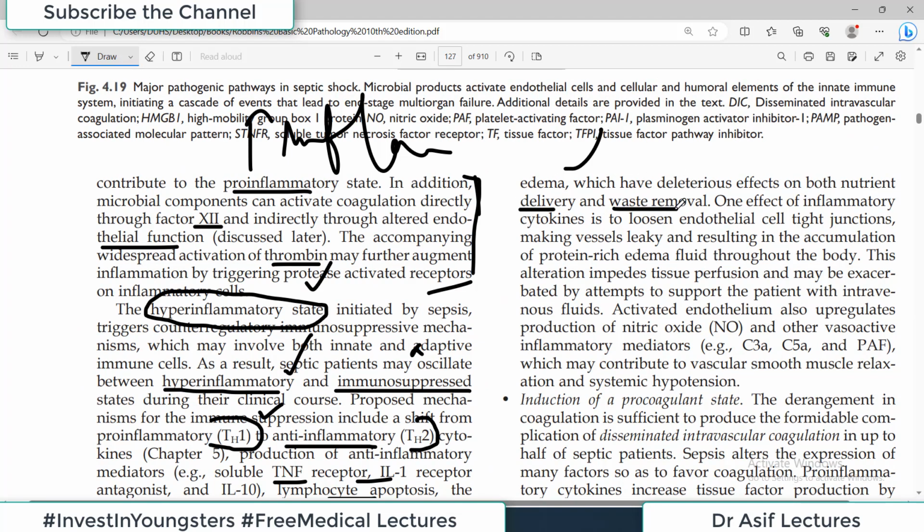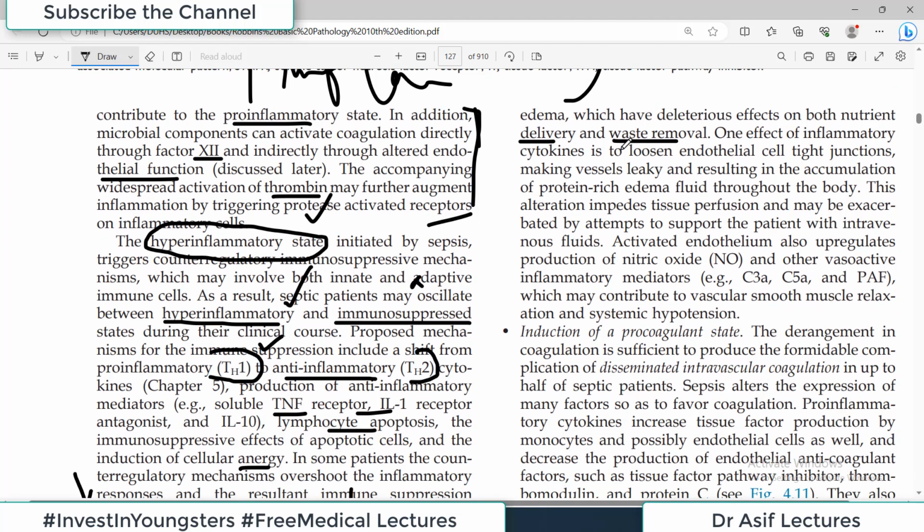ज़ाहिर है अगर blood supply किसी भी area की disturb होगी और उससे पहले leakage start हो जाएगी तो all the nutritional supply will be disturbed. One effect of inflammatory cytokine is to loosen the endothelial cell tight junction. यानी cell to cell जो tight junction है ये lose हो जाता है, इसीलिए there is increased leakage and edema.